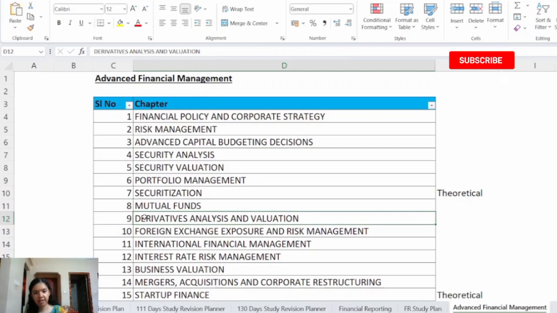Next we have chapter number 9, Derivative Analysis and Valuation. This chapter is the core of the syllabus and it majorly covers topics like forwards, futures, options and swaps. However, swaps are covered in the chapter on interest rate risk management. So mainly forwards, futures and options are covered. Option valuation techniques are covered in this chapter using the binomial model, risk neutral model and Black-Scholes model. There are also concepts of Greeks. Exotic options are also covered. These are advanced and complex topics. However, they are often asked in the exams.